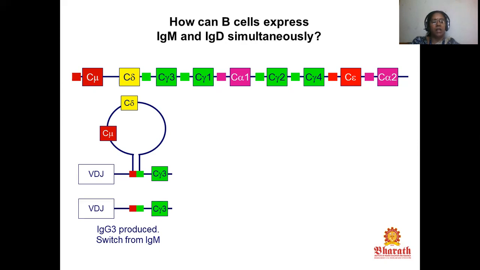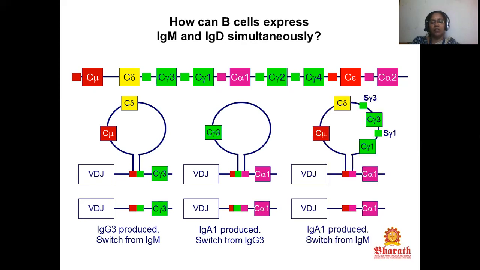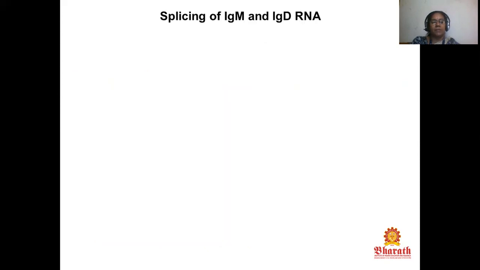IgG3 is produced by switch from IgM, and IgA1 is produced by switch from IgG3, and IgA1 is produced by switch from IgM. The splicing of IgM and IgD RNA.